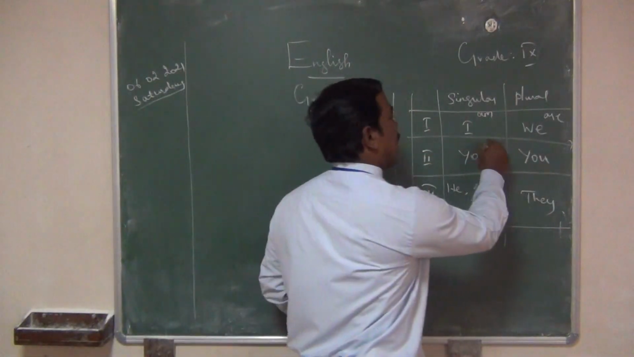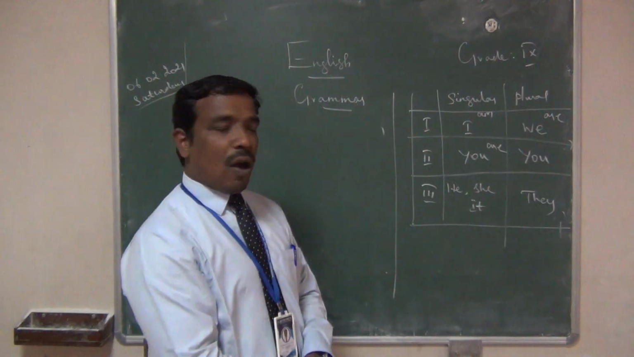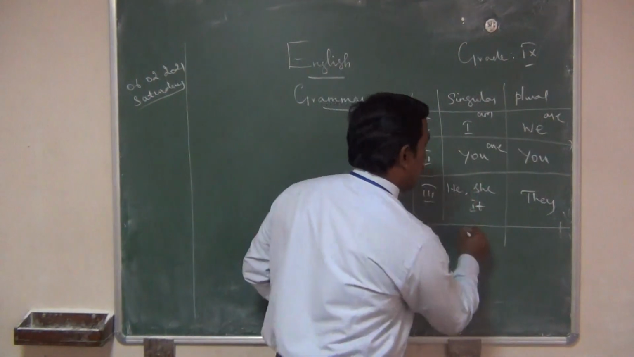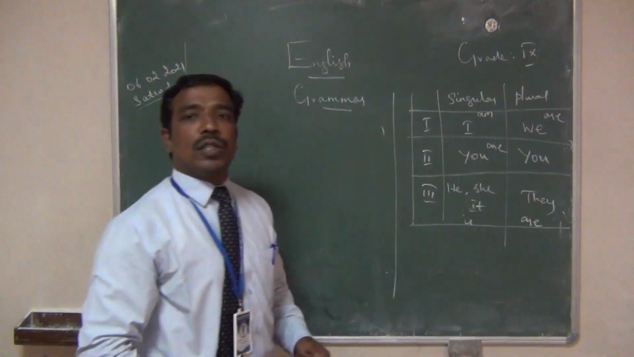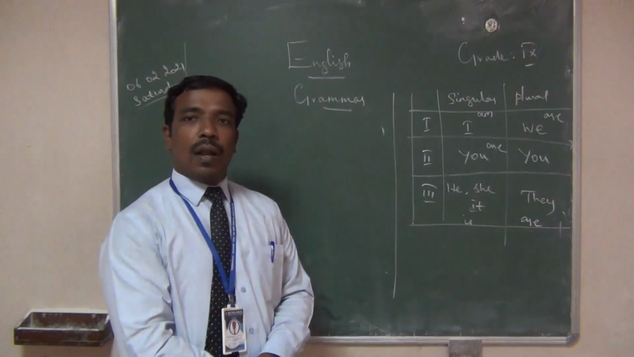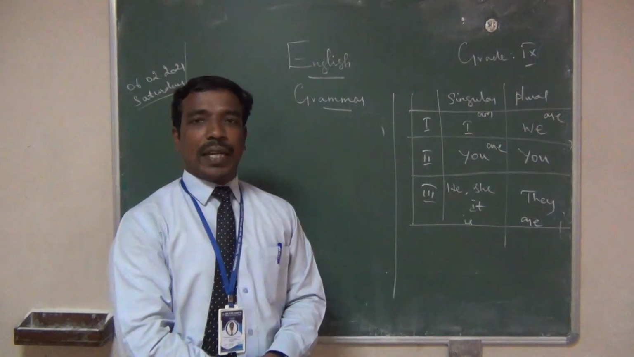So both we can use are. You are. Okay, both second person we should use are. Third person, if you come, singular is, plural are. Have you understood or not? Singular is, plural are.